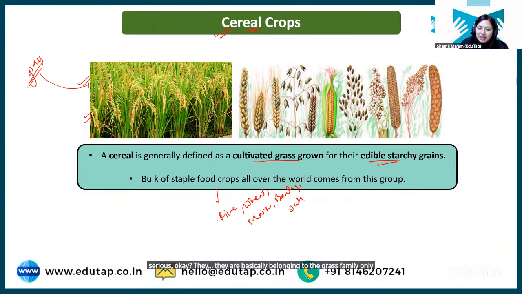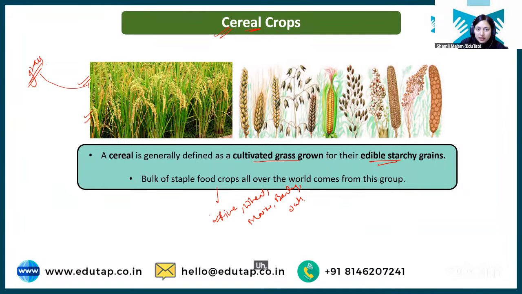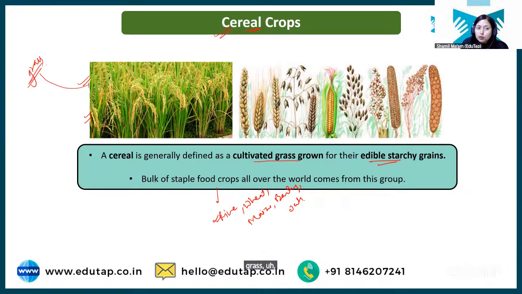But as they have this starchy grain, the rice that you eat is basically the starchy grain which is produced by a grass plant, right? So understand this thing. Cereals are basically the grasses that are grown for their edible starchy grain. Clear? I hope it is clear, and I hope what are the examples is also clear.